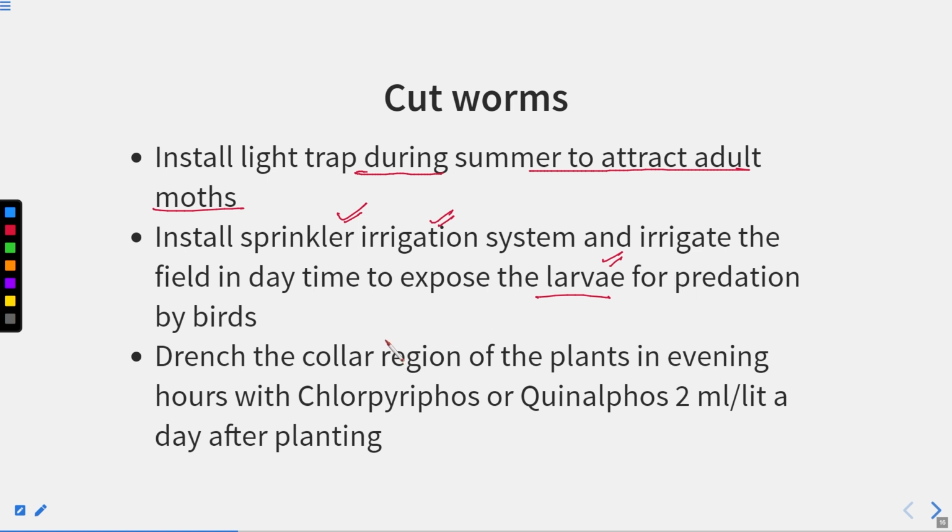Drench the collar region of the plant in the evening hours with chlorpyrifos or quinalphos, 2 milliliter per liter, a day after planting. So these chemicals are also used for the cutworms.